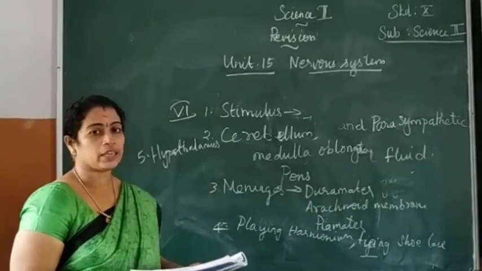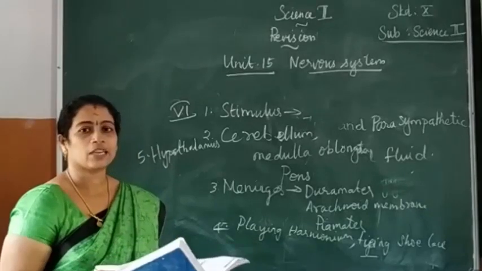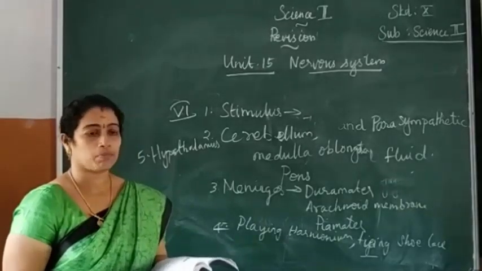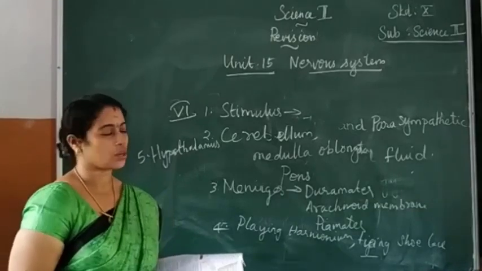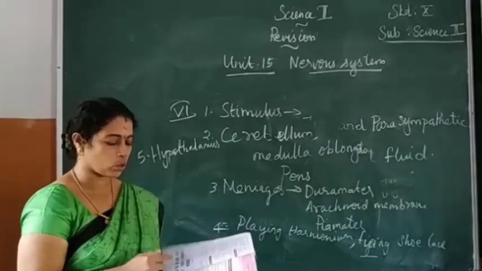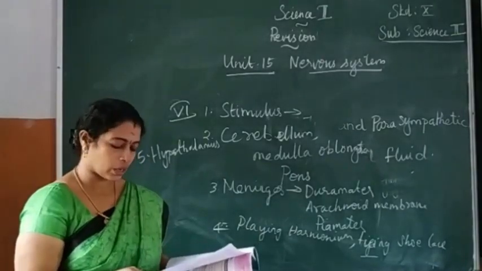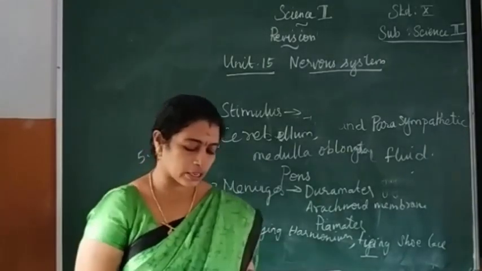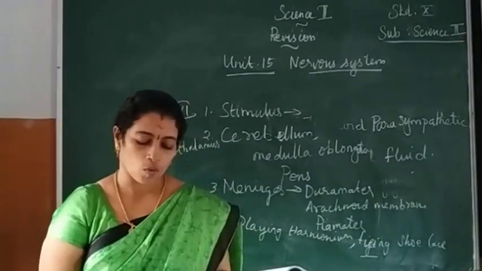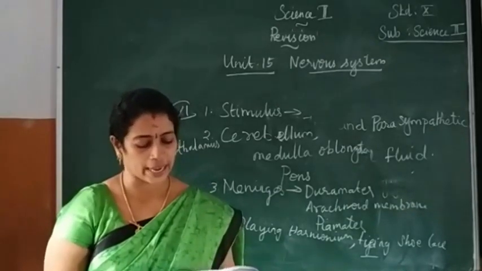Then, define reflex arc. Page number 224. The pathway taken by the nerve impulse to accomplish reflex action is called reflex arc. Okay, so this is over. Next one, Roman number 7: differentiate between voluntary and involuntary action.